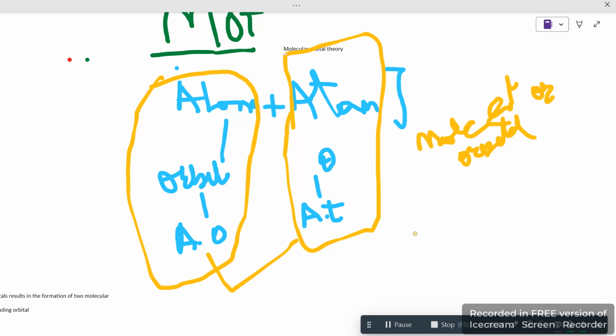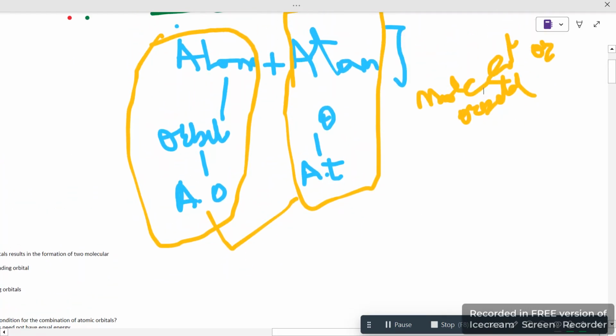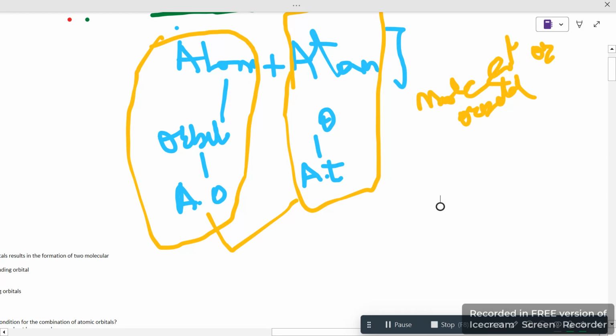So let's start. Who gave this theory or concept of the MOT? They were Hund and Mulliken. And what year did they give it? That was 1932. Okay, so we are starting with this.